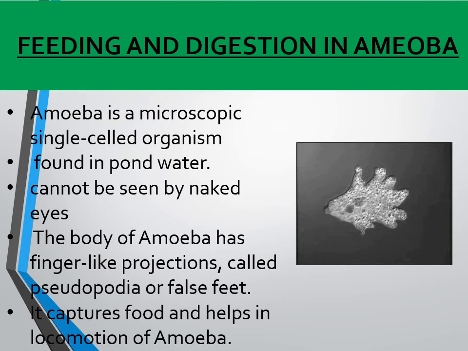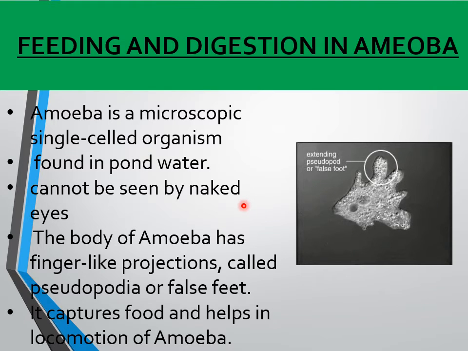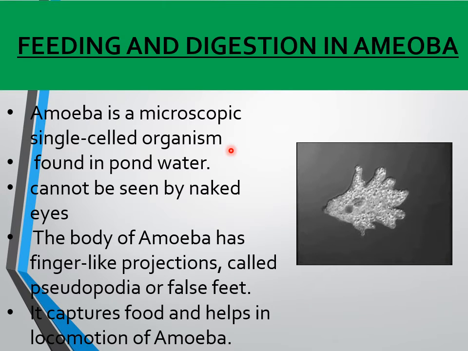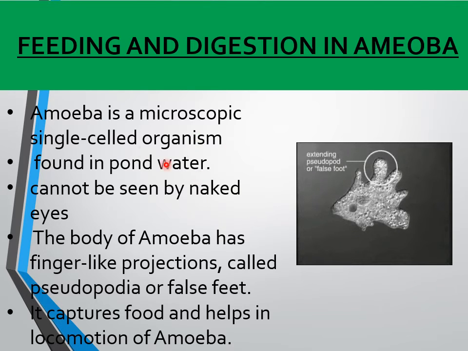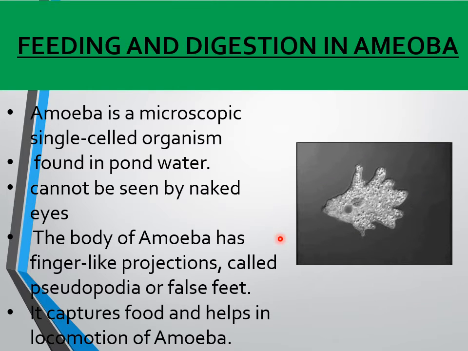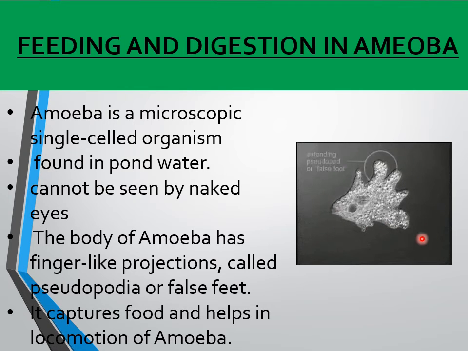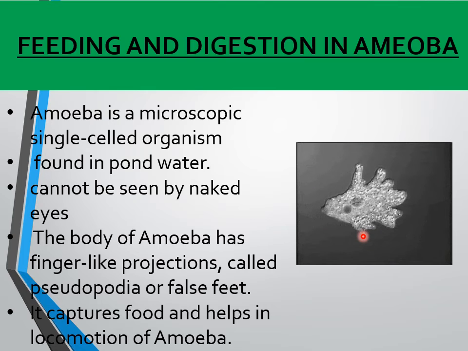Next we are going to see the feeding and the digestion in amoeba, how it takes place. We all know amoeba is a simple single cellular, that is unicellular, microscopic organism. Without a microscope we cannot see it with naked eyes. This amoeba has a cell membrane and also a densely shaped nucleus and small bubble like structures. In this picture we can see small bubble like vacuoles.